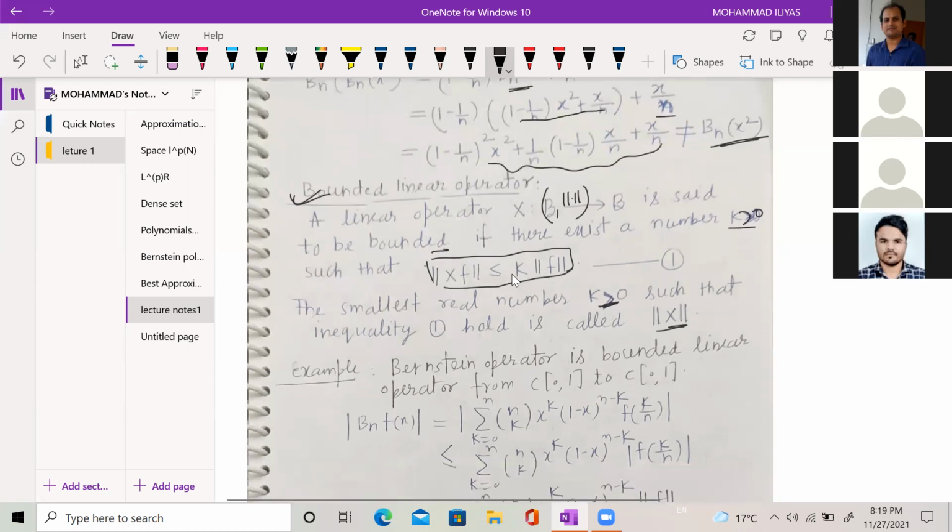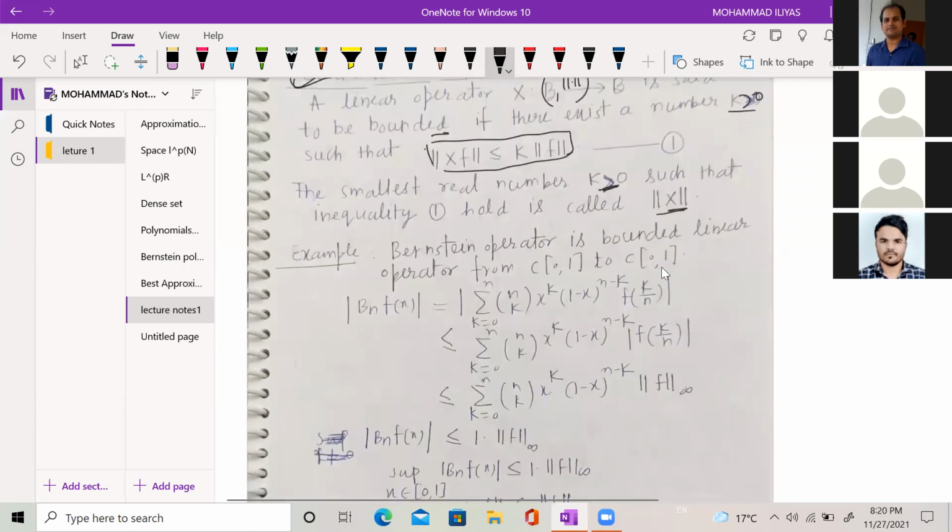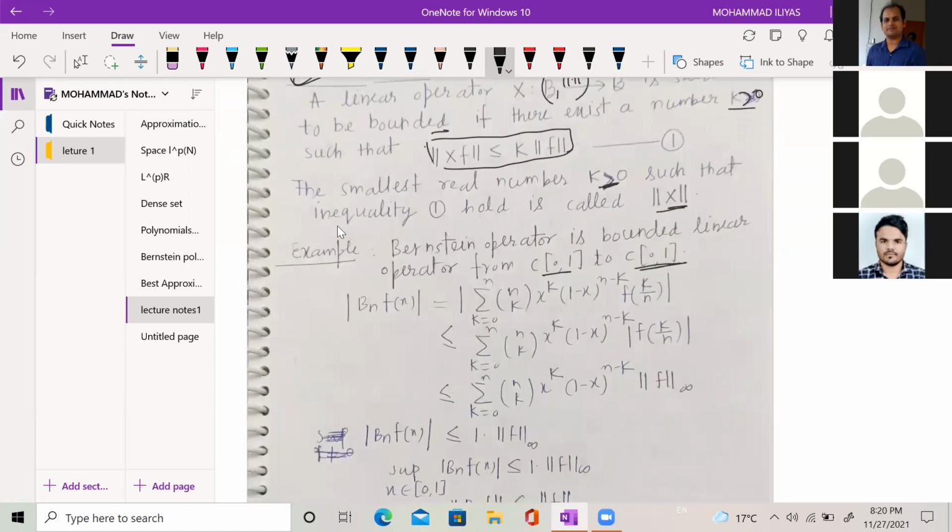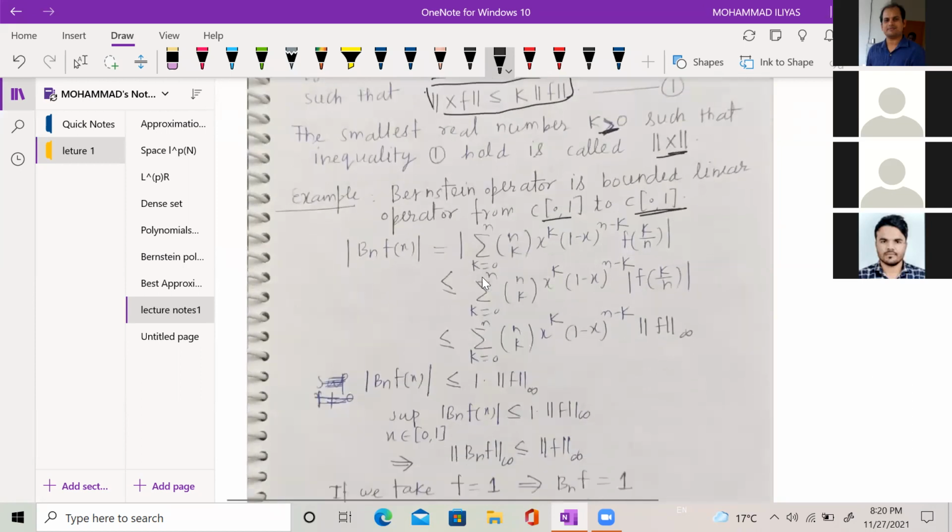So I will show that this Bernstein operator is a bounded operator from space C[0,1] to space C[0,1]. I calculate the mod of B_n f(x), which is equal to the summation k equal to 0 to n of nCk x^k (1 minus x)^(n minus k) f(k/n). I can send the mod inside, so the inequality becomes: less than or equal to the summation of nCk x^k (1 minus x)^(n minus k) mod of f(k/n). If you see, this is always non-negative, bigger than or equal to 0, for every x belonging to the closed interval [0,1].